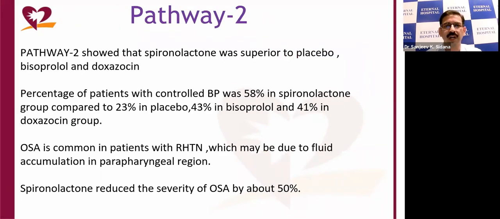So the PATHWAY-2 trial was conducted, and it clearly showed the efficacy of spironolactone over other drugs like bisoprolol and doxazosin. The percentage of patients with controlled BP was 58% in the spironolactone group and 22% in the placebo group, 43% in the bisoprolol group, and 41% in the doxazosin group. OSA is common in patients with resistant hypertension, which may be due to fluid accumulation in the parapharyngeal region, and spironolactone reduces the severity of OSA by about 50%.